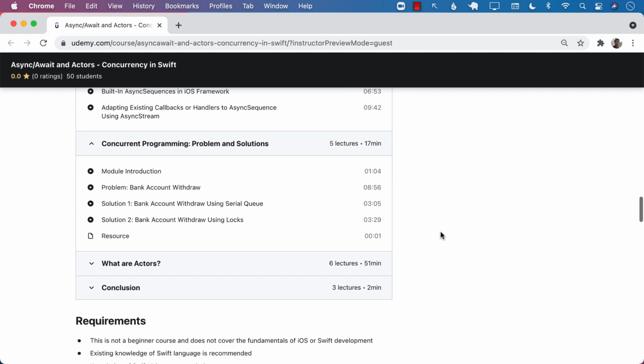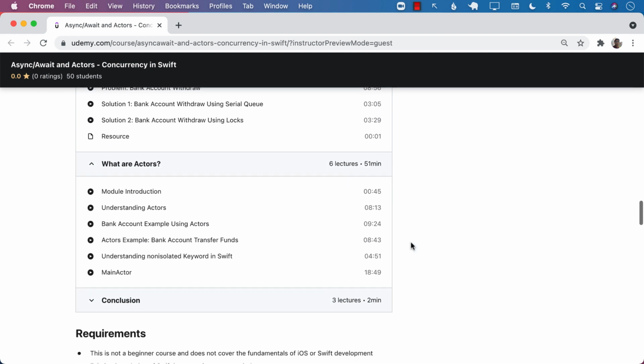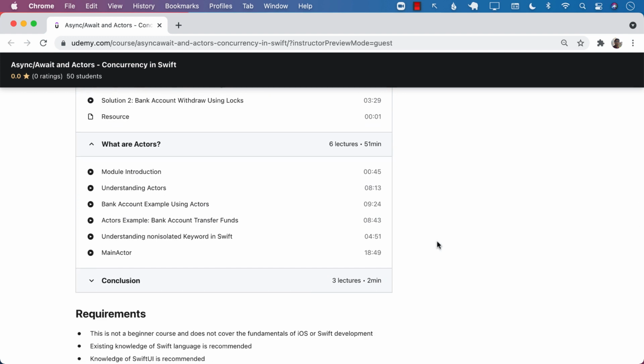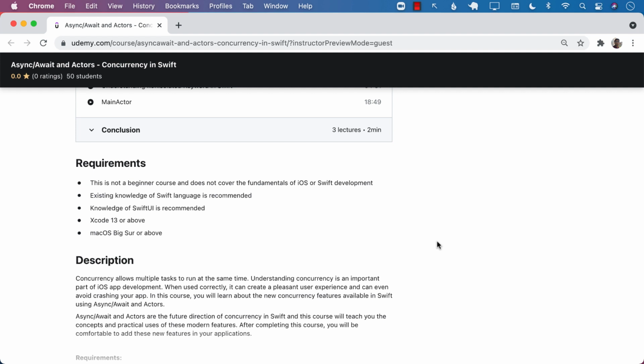Next up, we're going to learn about different problems that you can face when you are performing concurrent programming and what kind of solutions are available. And finally, you're going to learn about actors and how actors protect you when you are writing concurrent code against locks and deadlocks, and also race conditions. So if you are ready, let's go ahead and get started.